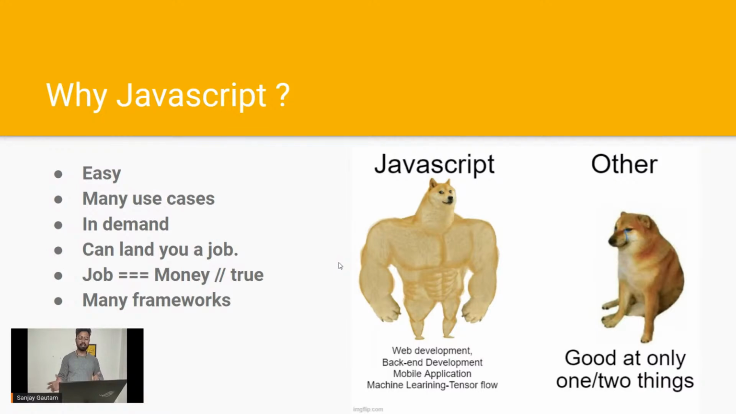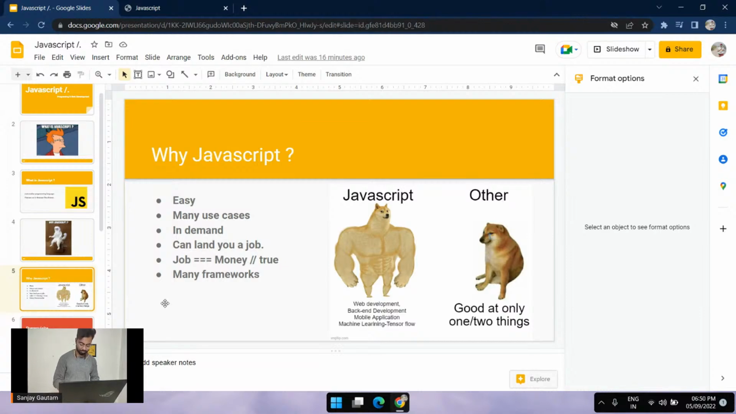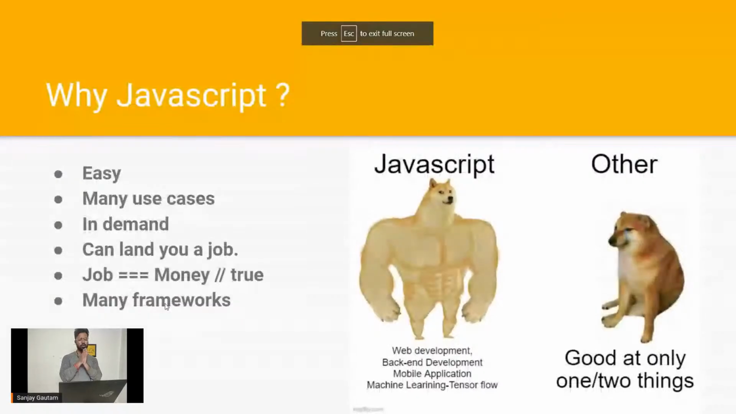Oh yeah, and this point is related to the many frameworks. Let me just go to the previous slide. Yeah. So the thing is, there are too many frameworks for JavaScript. We have React Native, React, Angular, Vue, Electron.js, TensorFlow. We have so many options if you just know JavaScript.